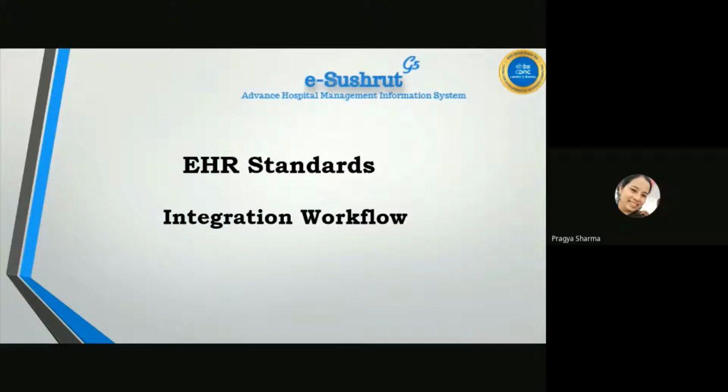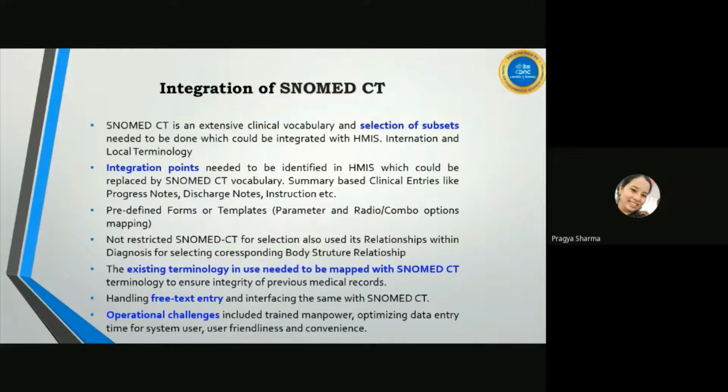Now I am going deep into the workflows we have used to integrate the major standards. First, going to SNOMED CT. SNOMED CT is the main and basic terminology standard. For implementing SNOMED CT, we first found all the integration points where SNOMED CT must be integrated, because along with SNOMED CT we have LOINC, ICD-10, ICD-O and ICF as well.